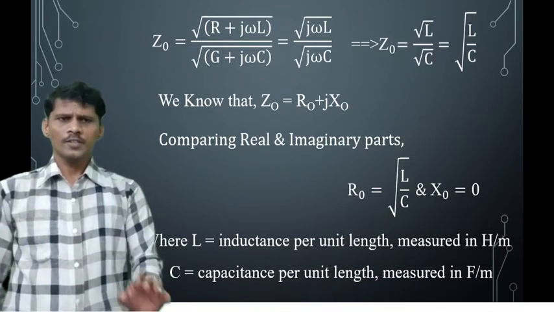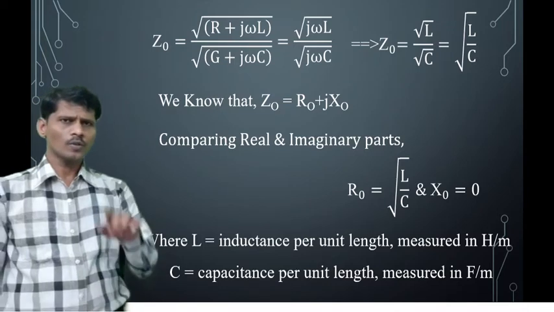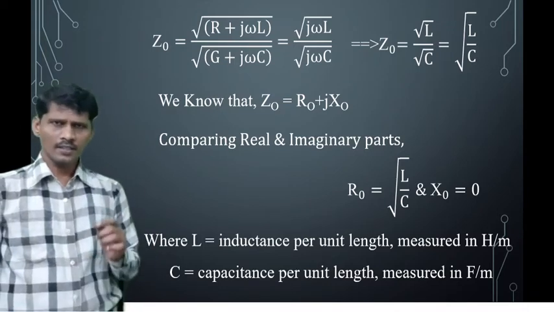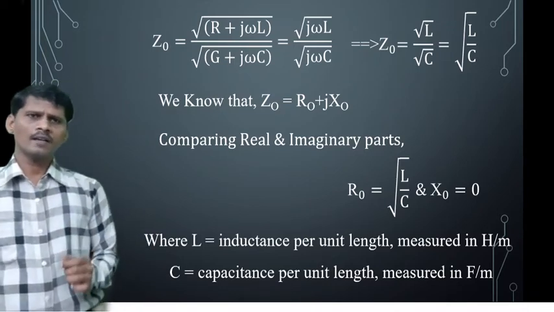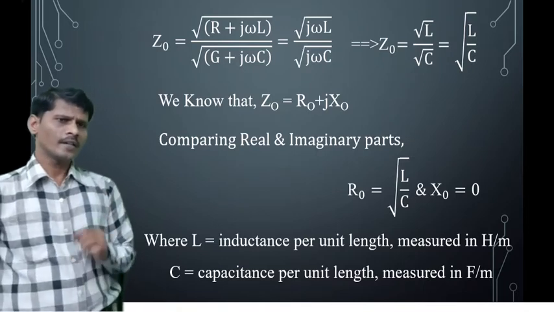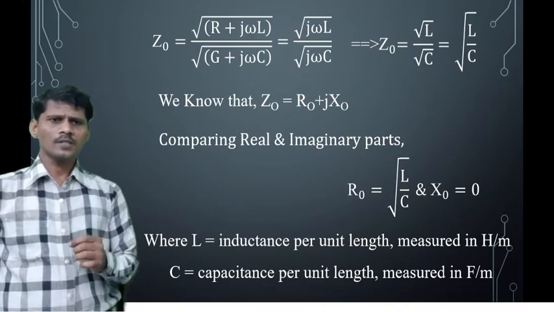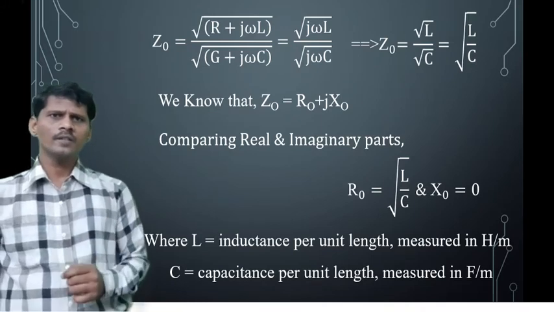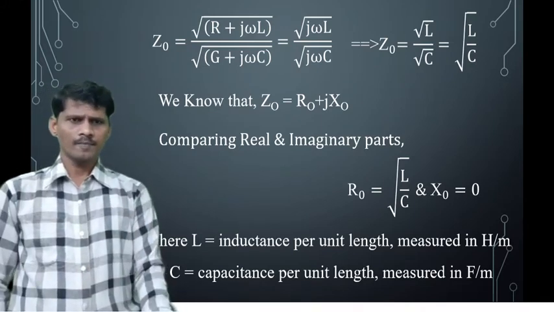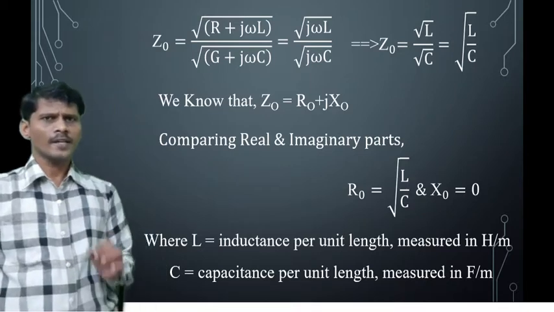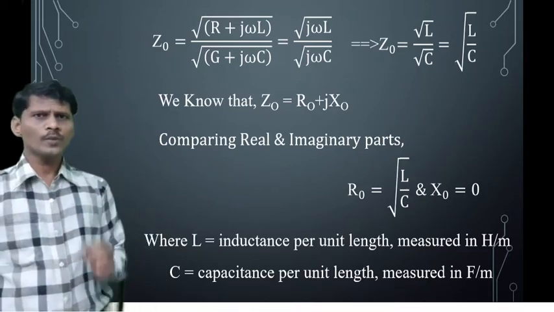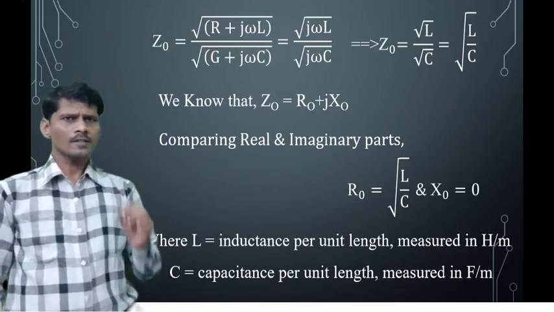That is, Z0 equals R0 equals square root of L by C. In that equation, L is the inductance per unit length, measured in henry per meter, and C is the capacitance per unit length, measured in farad per meter. So this is the equation of characteristic impedance at radio frequencies or for a lossless transmission line.